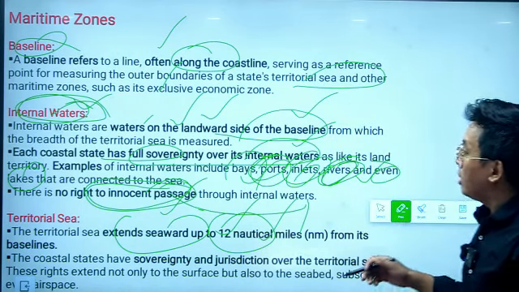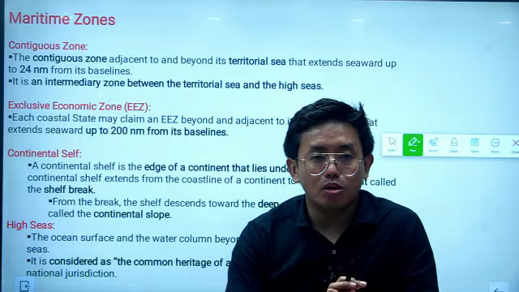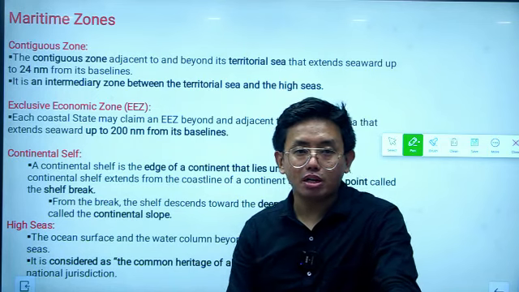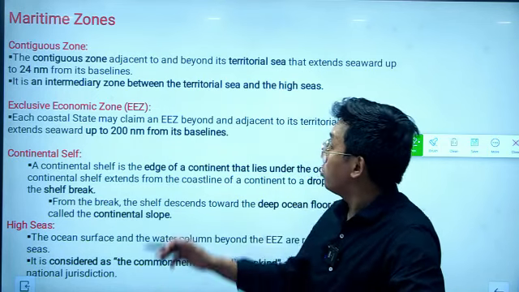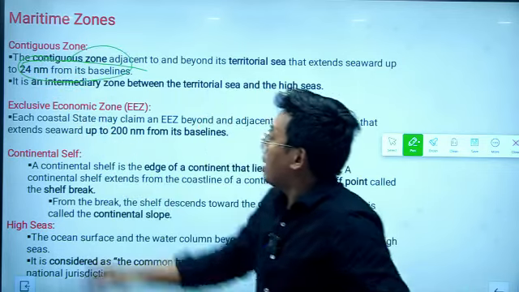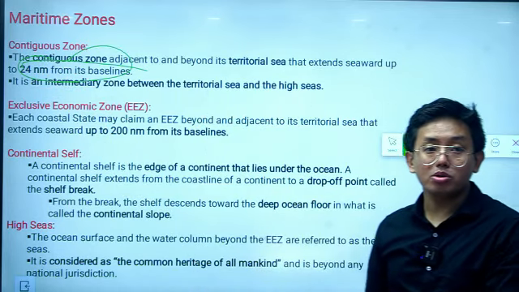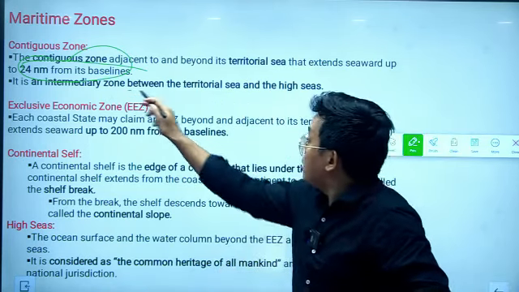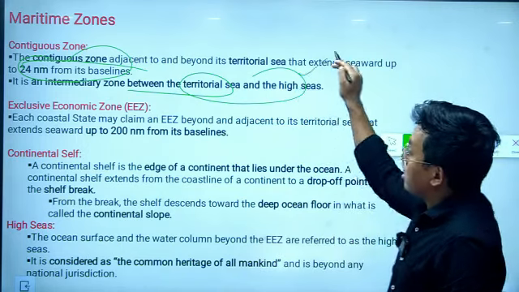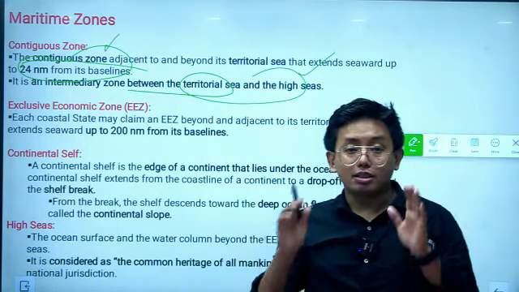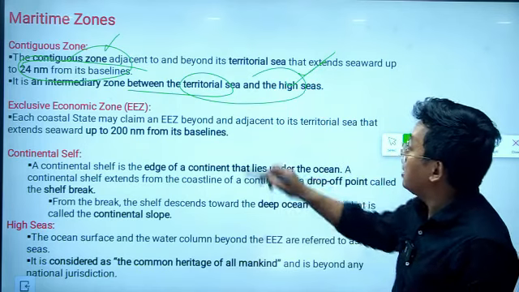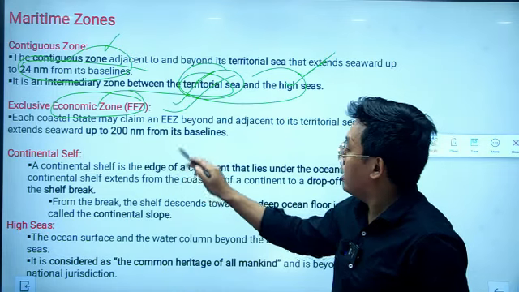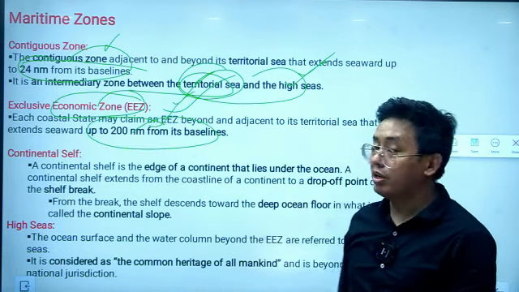Now let us discuss the other maritime zones. So apart from the territorial waters and the baseline, there are the contiguous zone, exclusive economic zone, continental shelf, etc. The contiguous zone extends 24 nautical miles away from the baseline. So the contiguous zone is an intermediate zone between the territorial sea and the high seas. It is sandwiched between the high seas and the territorial sea, okay. And there is the exclusive economic zone, which we discussed. It is located 200 nautical miles away from the baseline.